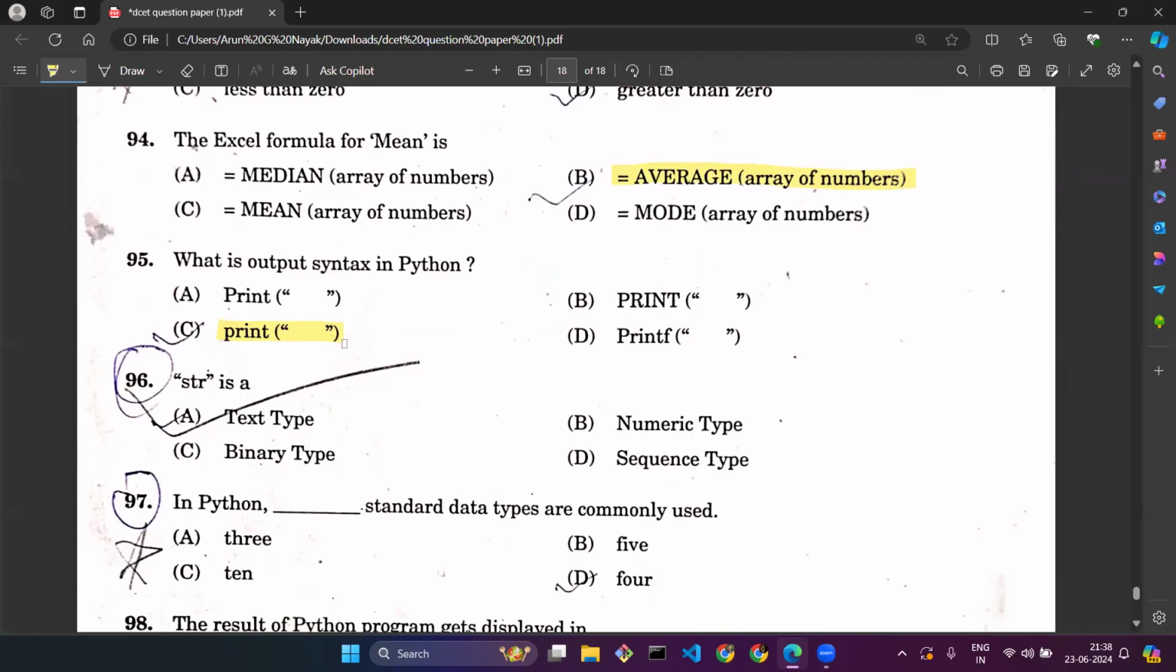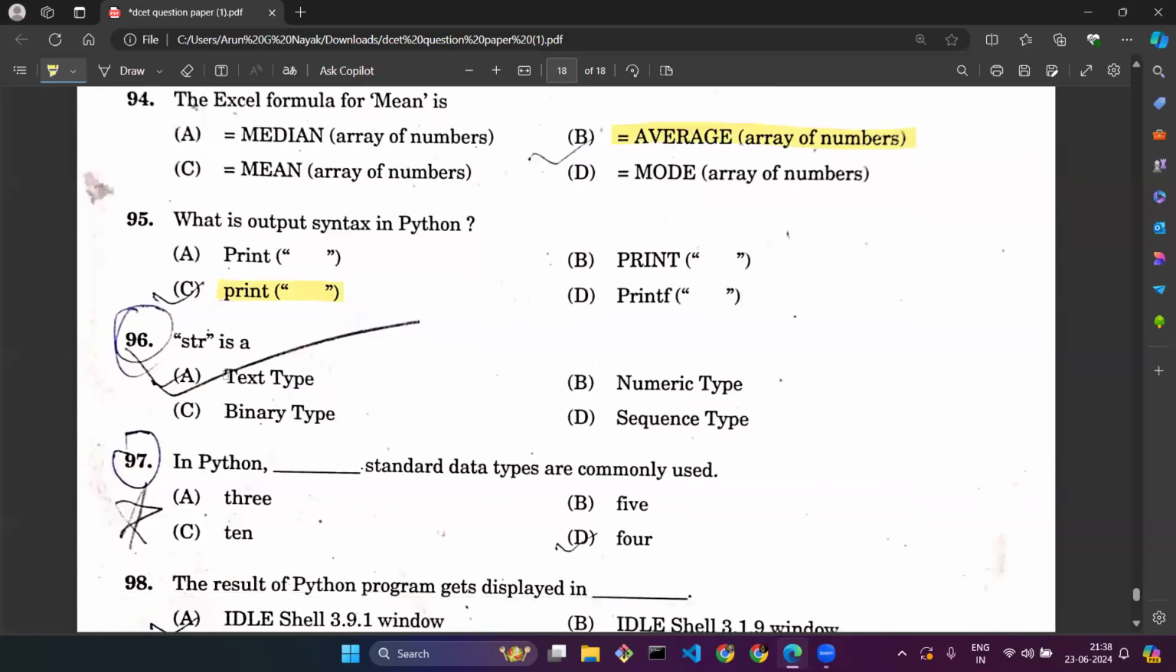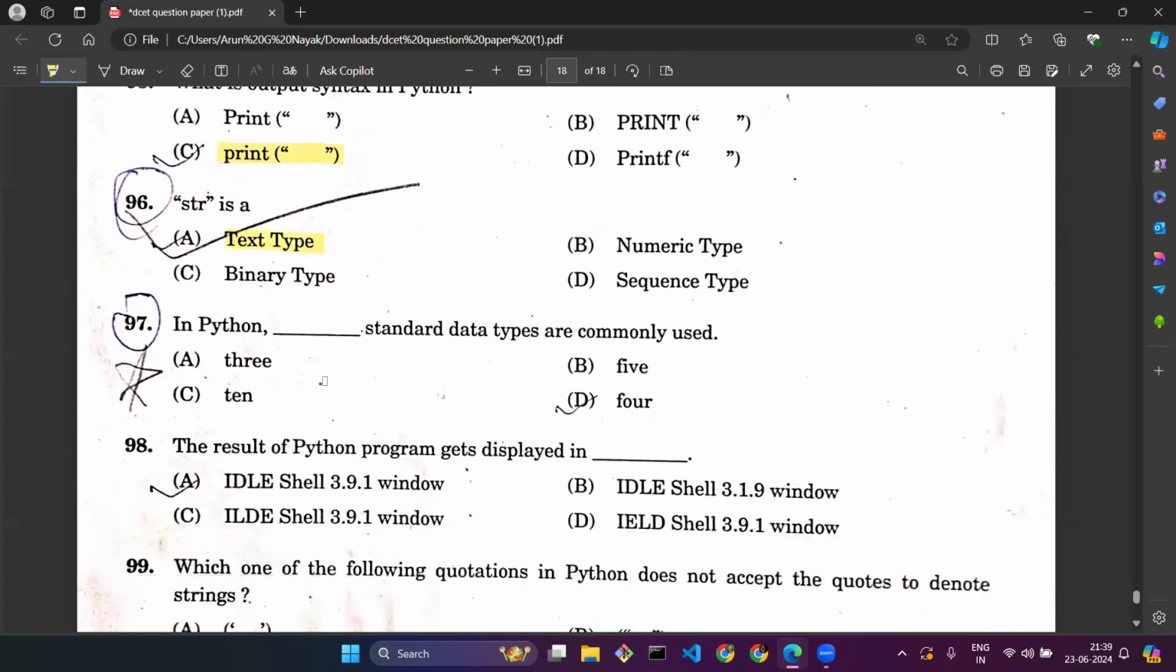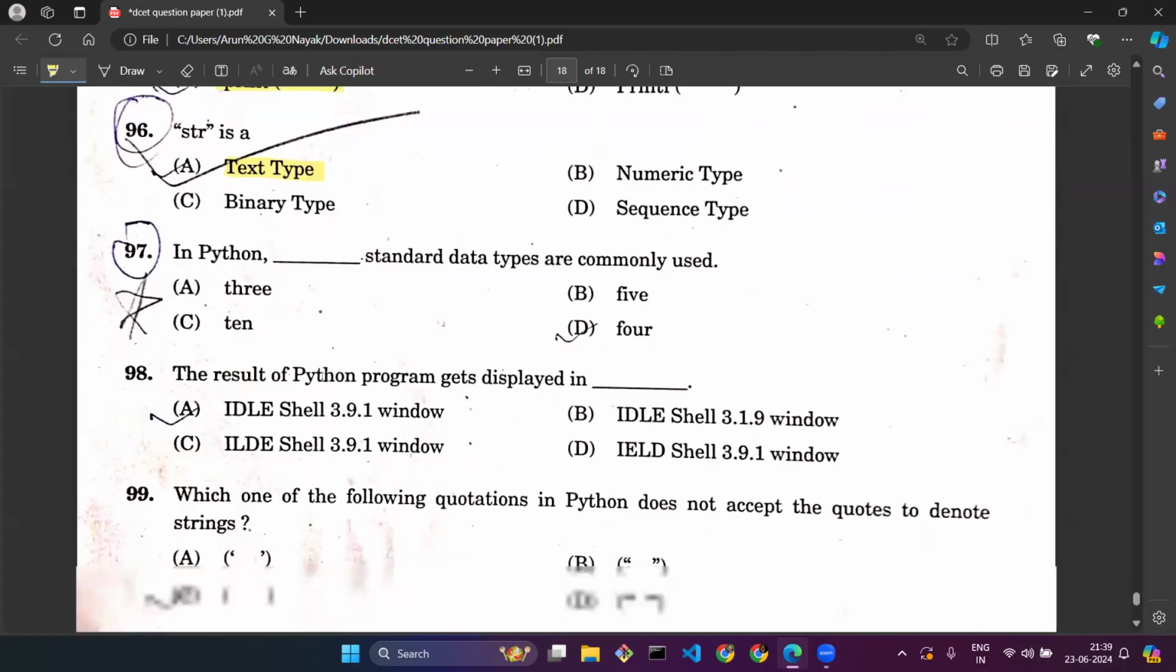Question number 96. str, or we can say string, what is that data type? str is always a text type. It will be holding characters. So string is always a text type. 97. In Python, dash standard data types are commonly used. There is not any particular set of this many fixed standard data types. So that's why question number 97 has been awarded grace marks. Some authors refer to it as 4 or 5, but there is not any kind of fixed data types.